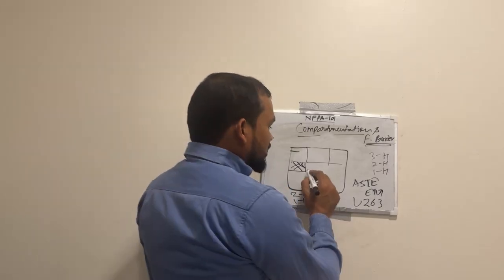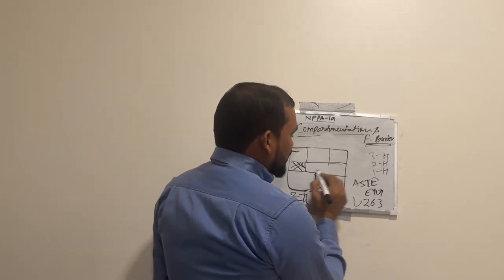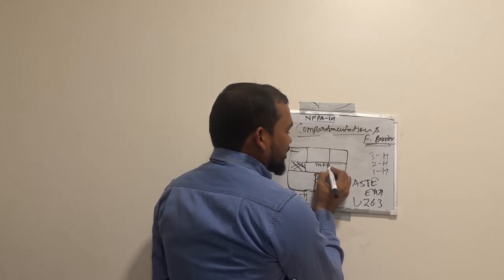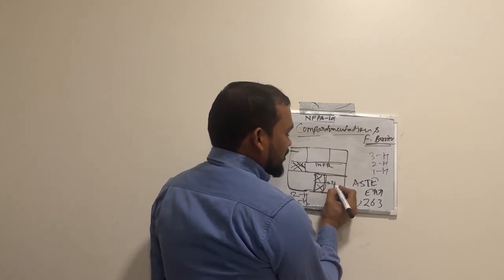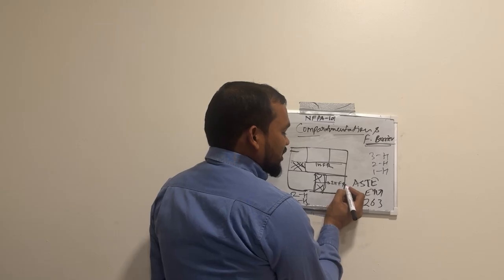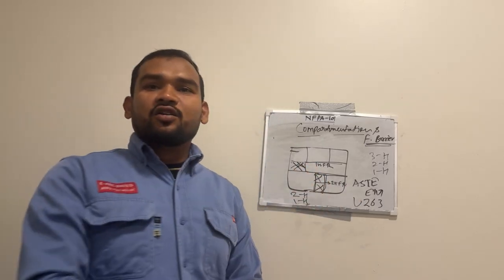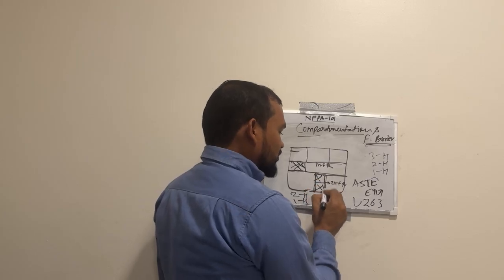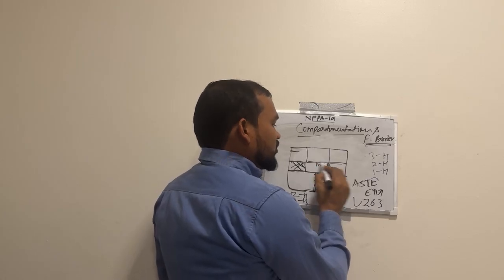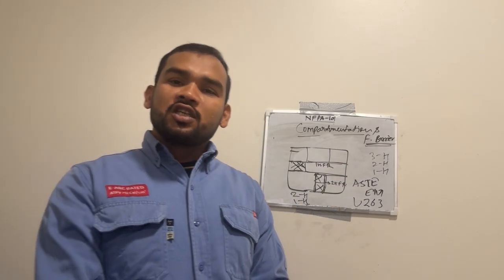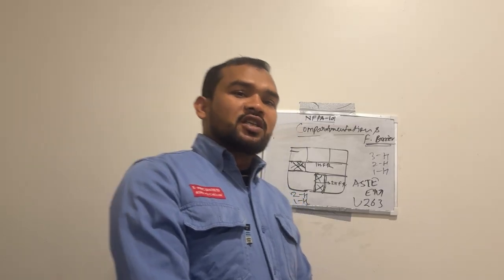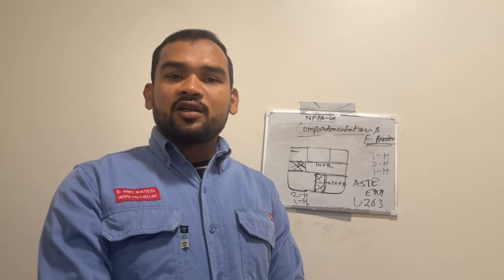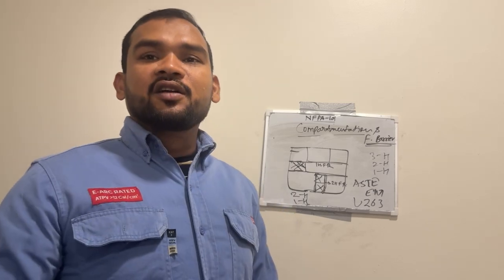The corridor area is showing 1 hour fire resistance rating, and this is showing 2 hour fire resistance rating. Also this is 2 hour, this one is 2 hour, and this is 1 hour fire resistance rating. So this is the fire barrier as per the requirement of the classification of the occupancy requirement or construction rating.